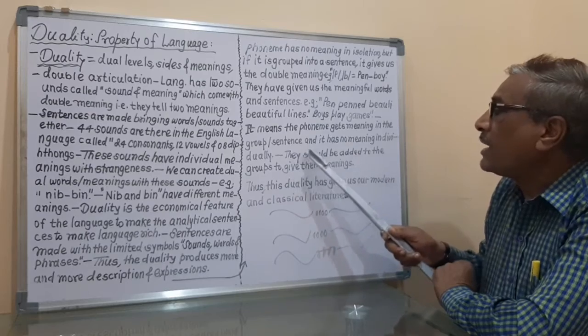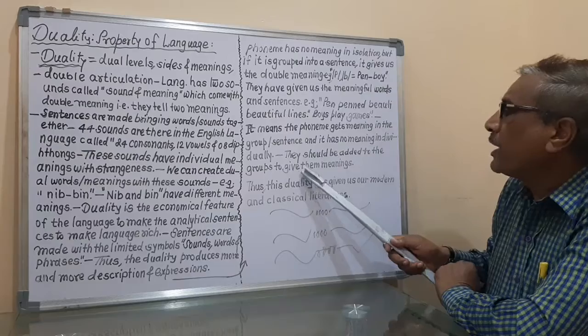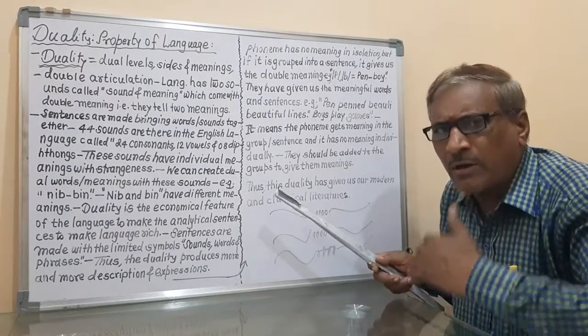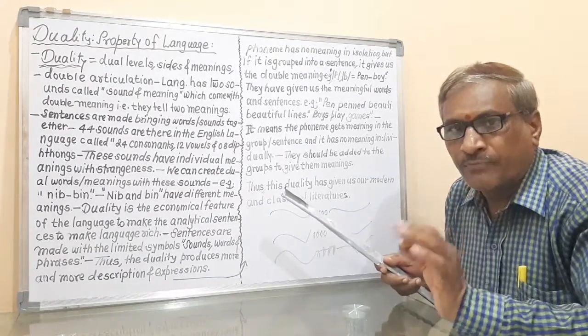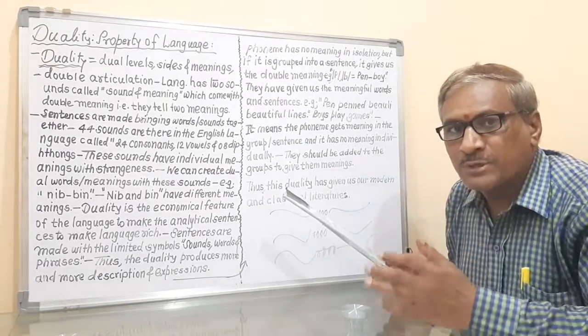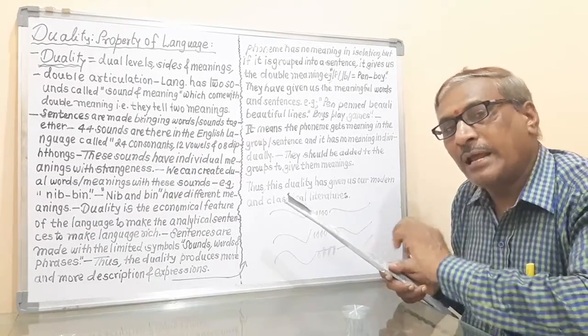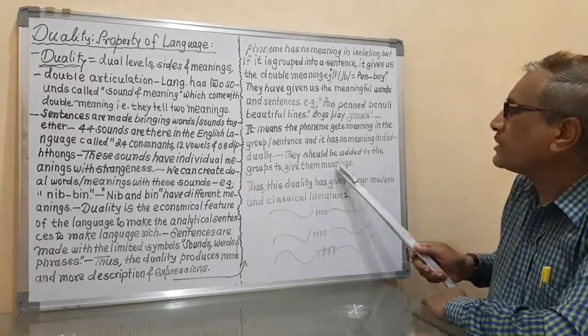They should be added to the groups to give them meanings. It means that when we want the meaning from the phonemes, then we should add these phonemes to the sentences or to the groups of words, and then they easily get meaning. That is the explanation.